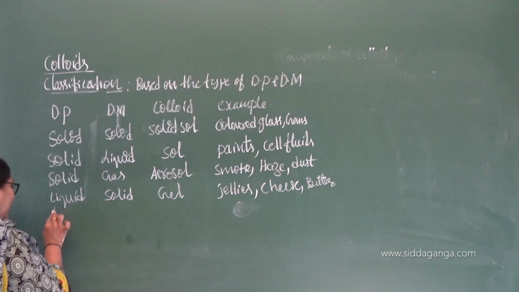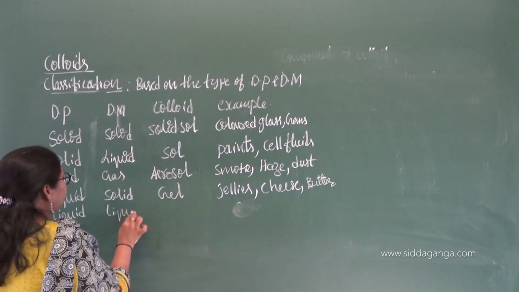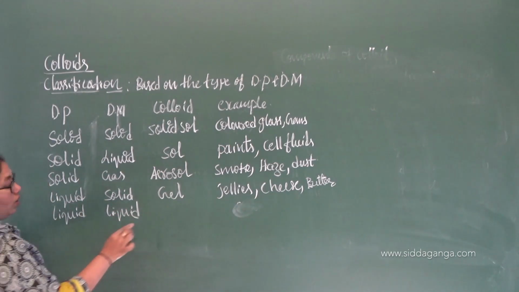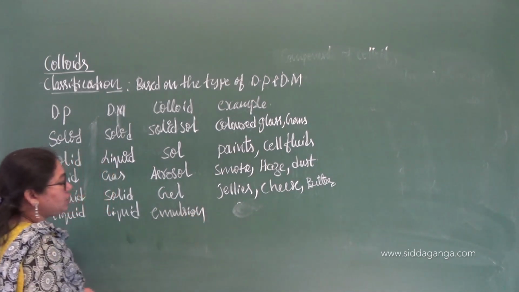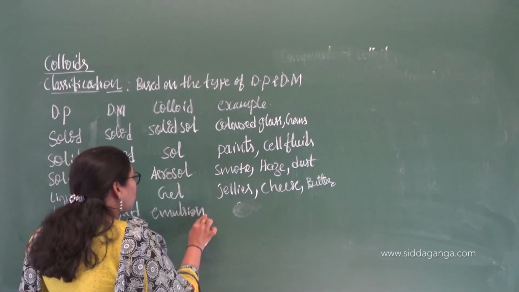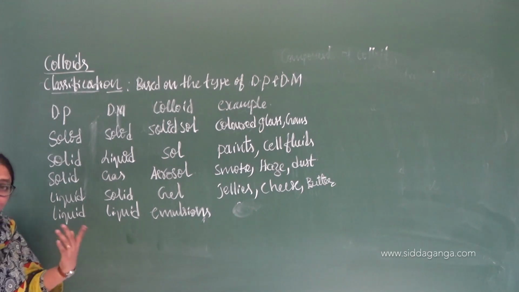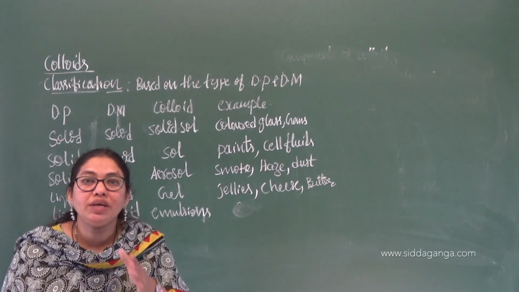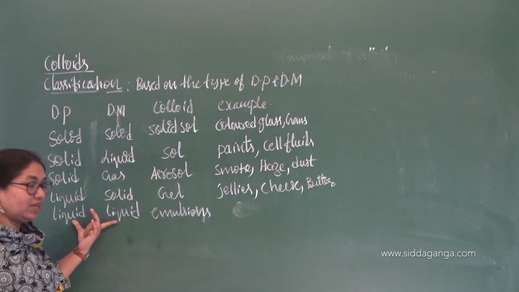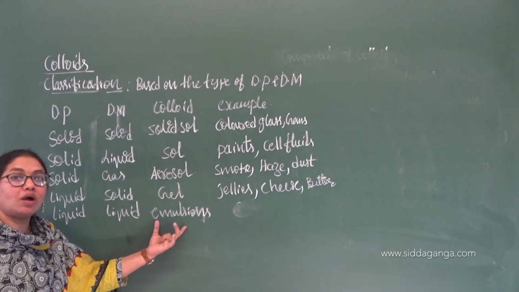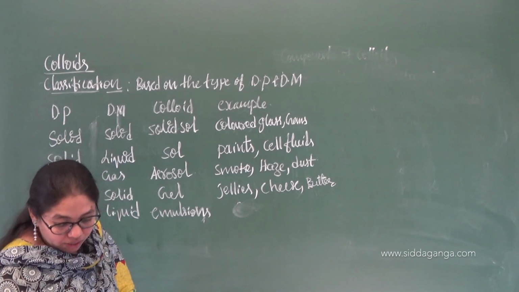So one more example. Liquid is again the dispersed phase and liquid is the dispersion medium. Liquid in liquid. So what do we call that? They are very important here, and we are going to learn about these in detail. They are called emulsions. What are emulsions? If you get the question: the colloidal solutions in which the dispersion phase as well as the dispersion medium are both liquids are called emulsions.